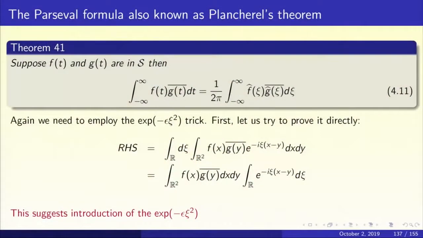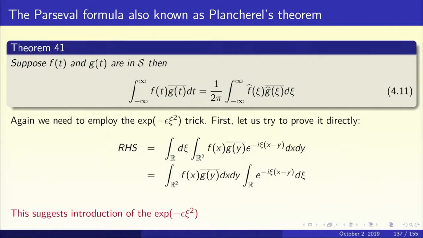So in Plancherel's theorem, let us take f equal to g. Let's go back to Plancherel's theorem. If I take f equal to g in 4.11, what is the left hand side? The left hand side is the L2 norm of f squared. What is the right hand side? 1 upon 2 pi times the L2 norm of f hat squared.